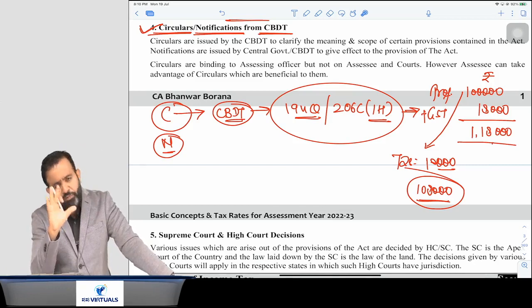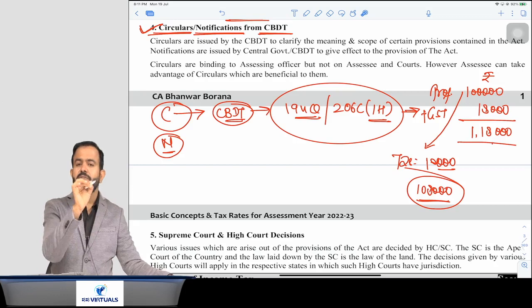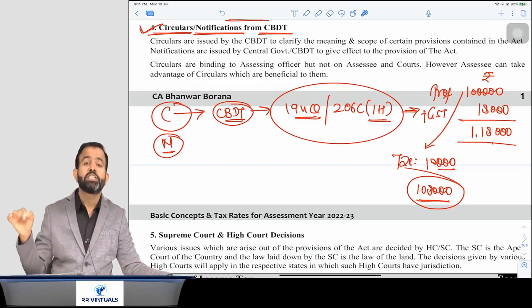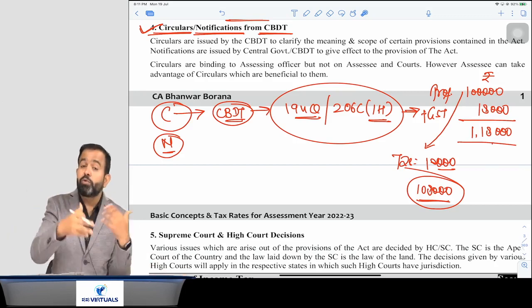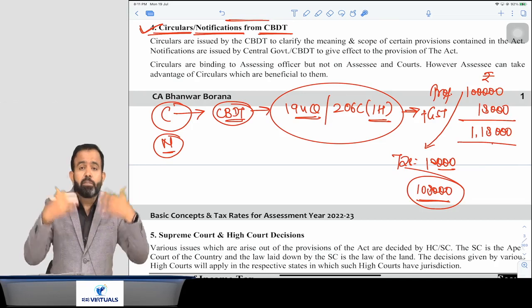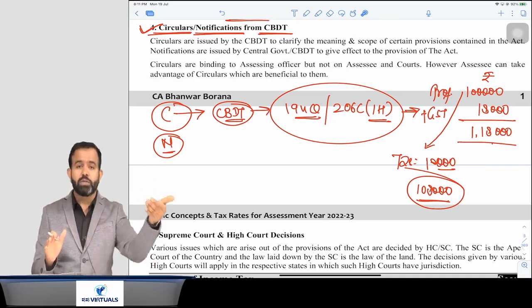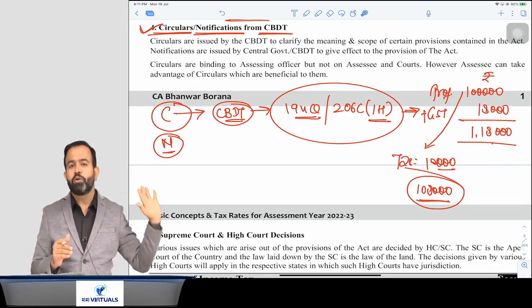Notification, whenever they want to notify something, because in the law, in the Act, many times they mention that, suppose, Krishi Kalyan cess is applicable from the date on which it is notified. So notify means if an amendment is made through notification, they can impose the amendment. So notification is applicable or binding to both the assessee as well as the department. Means you cannot say that no, we will not follow the notification.